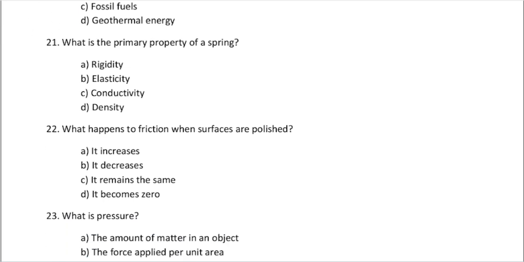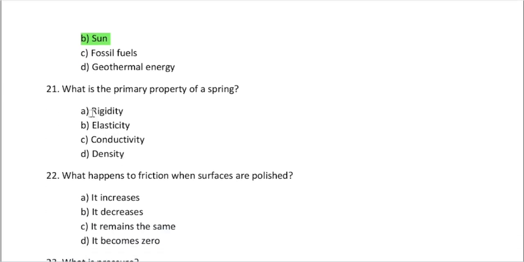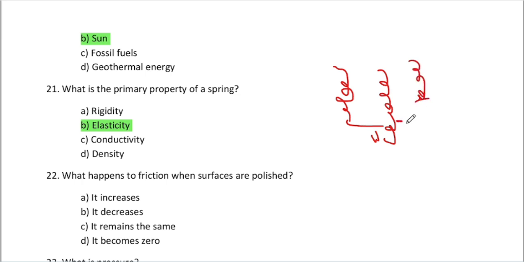21. What is the primary property of a spring? What is the primary property? It's elasticity, right? You know that there are springs like this. If we compress it, it can expand in this direction or this direction, right? This is the normal level.